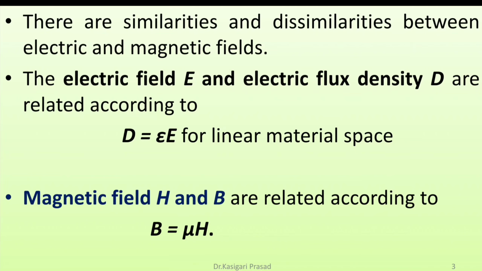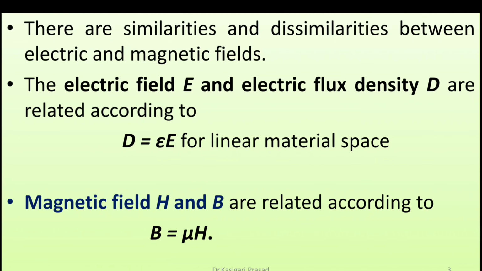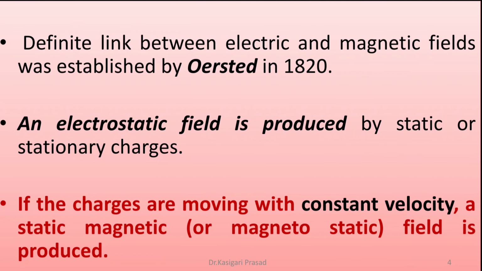The electric field capital E and electric flux density capital D are related according to the relation D is equal to epsilon E for a linear material space. Similarly, a magnetostatic field capital H is related with magnetic flux density capital B as B is equal to mu H, where mu is permeability and epsilon is permittivity of the medium. The discussion on these electric fields and magnetic fields was established by a scientist, Oersted, in 1820.